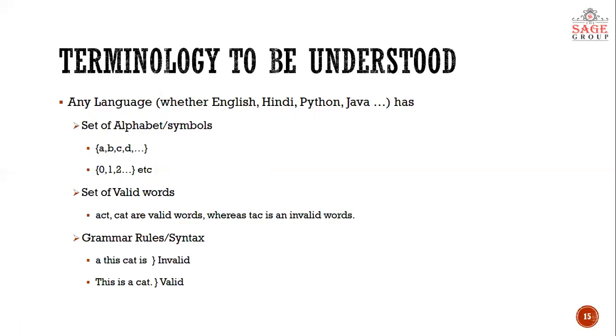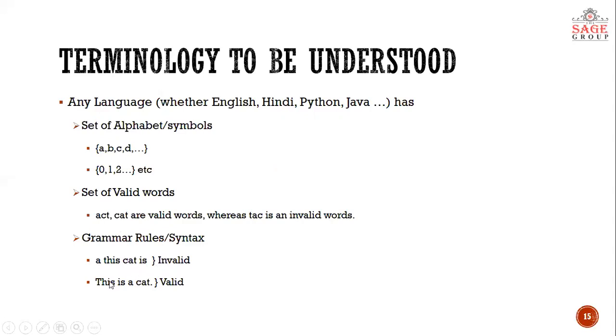And the third most important thing in any language is that the language should have some grammar rules or syntax. I have taken an example of the English language, where we write subject first, then verb, and then object. If I write a sentence like 'a this cat is', it does not give us any meaning, because it is not following the grammar rules, so it is an invalid sentence.